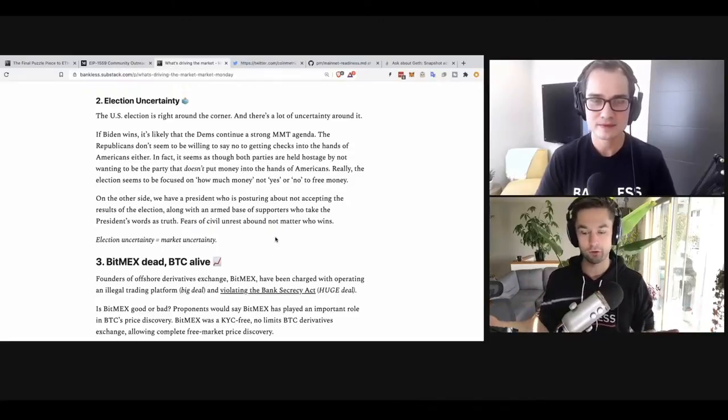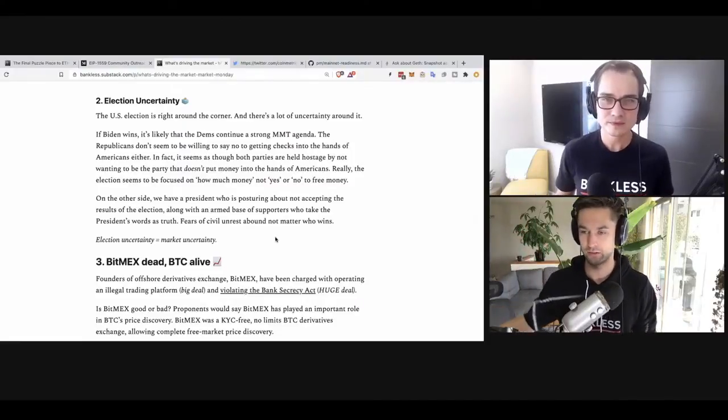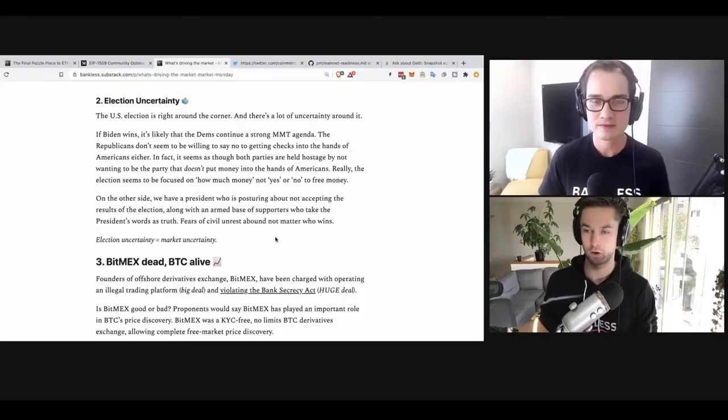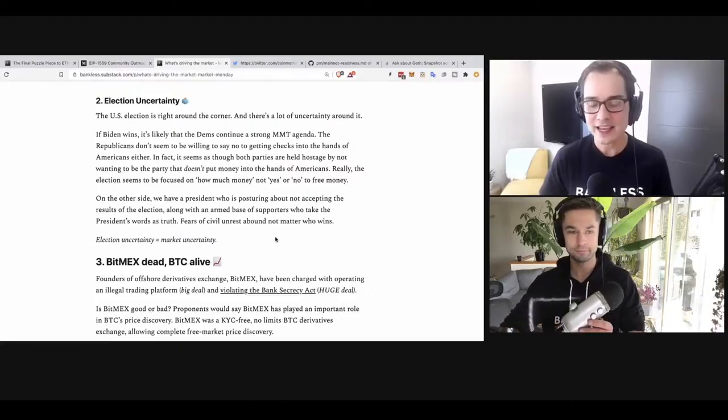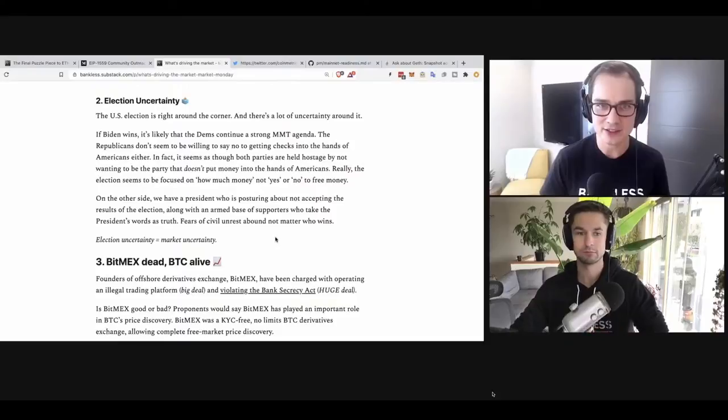So if you believe the part number one, where as money gets injected, assets, especially crypto assets, go up, both parties seem to be posturing for 'we're going to print more money.' So that's interesting. Yeah, it does seem like both parties have a modern monetary theory agenda. No matter who wins, that's going to be the long-term trend. But in the short run, we've got this election uncertainty that we're dealing with that could cause markets to dip.